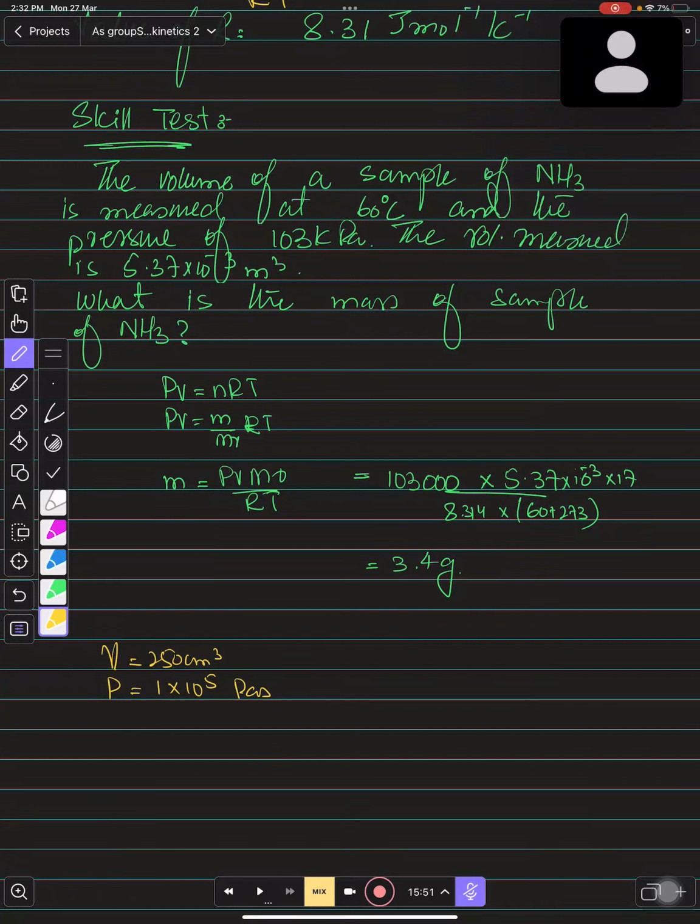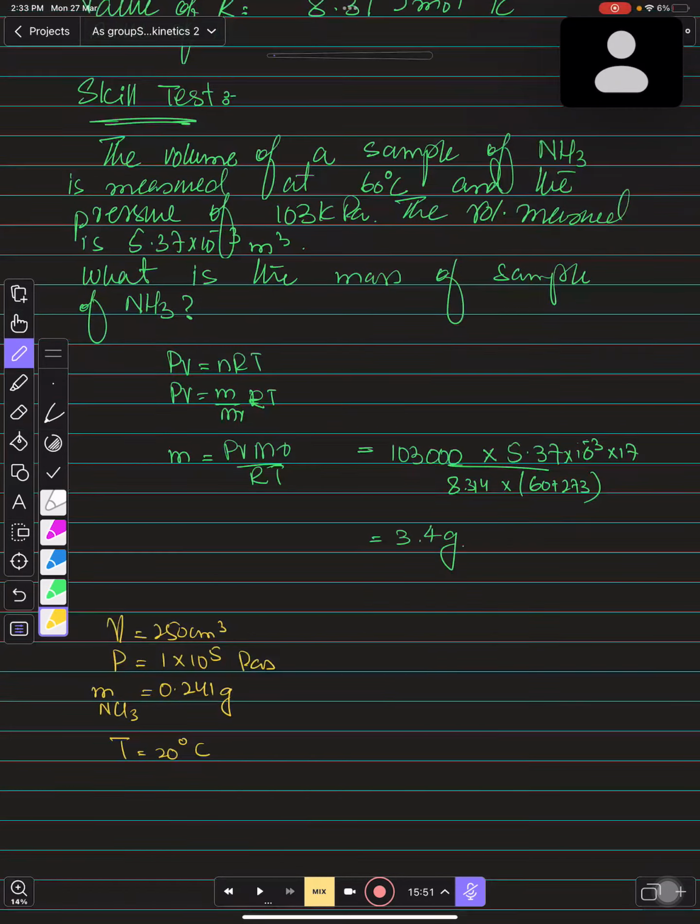0.241 grams of NCl3. The mass of NCl3 is given to you; it is going to be decomposed. It is injected into the sealed container. The sealed container was heated to make NCl3 decompose fully and then cooled to 20 degrees Celsius. Calculate the final total pressure inside the sealed container at 20 degrees Celsius after the NCl3 has fully decomposed. You need to find the total pressure.